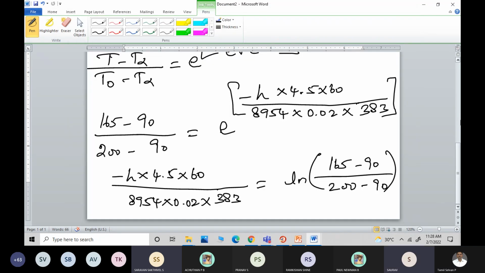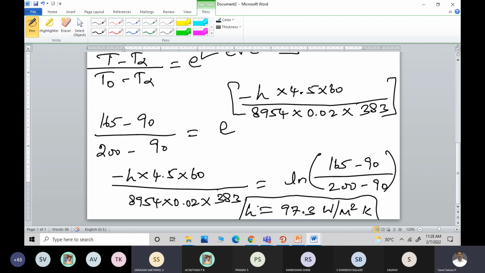Yes, sir. Doing it, sir. You have only 1 hour time for a CAT, right? You have to solve two or three numericals. And your H value is 97.3, 97.28 watt per meter square Kelvin. Okay.